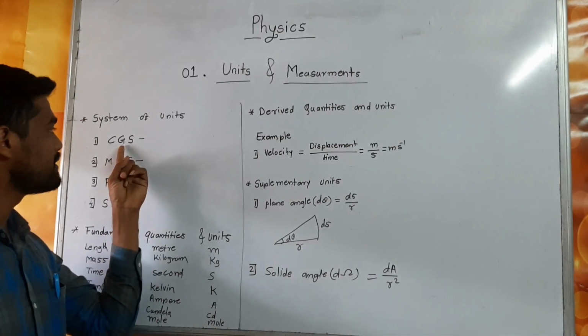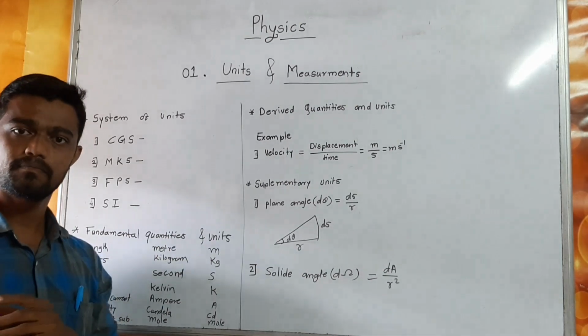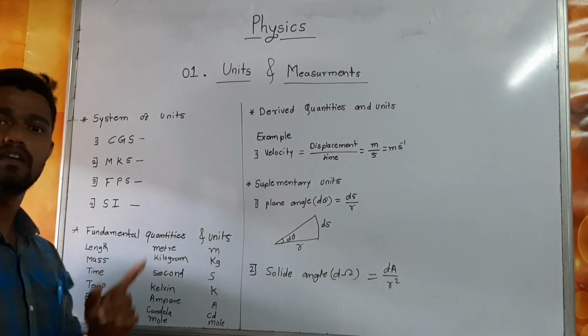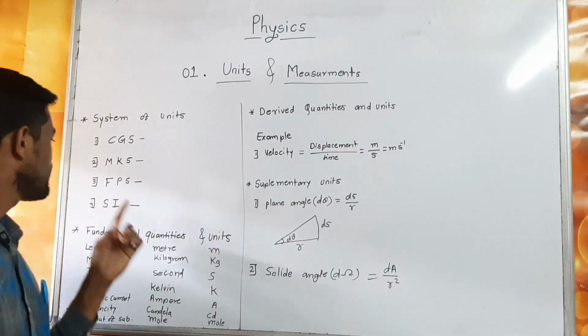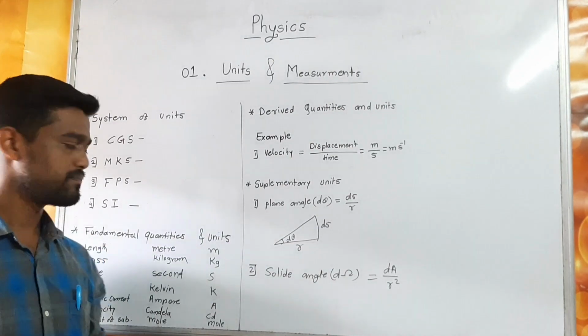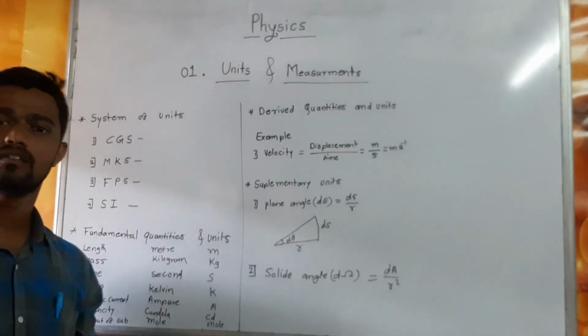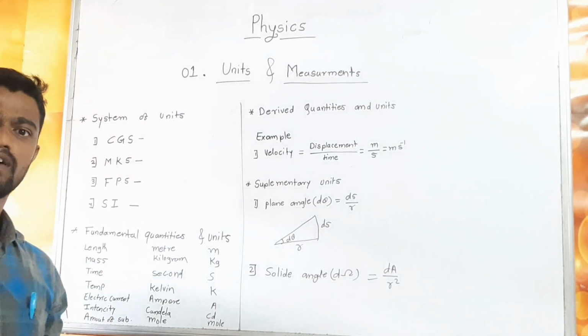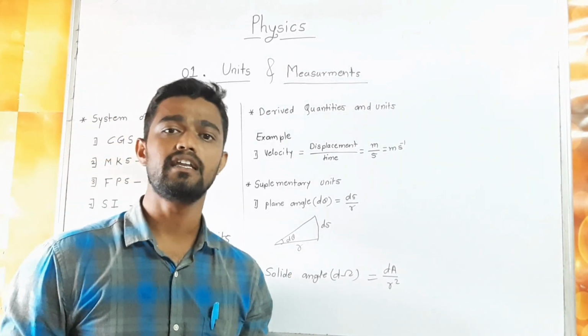CGS means centimeter, gram, second system. MKS means meter, kilogram, second system. FPS means foot, pound, second system. And SI means International System of Units. The first three are rarely used now.